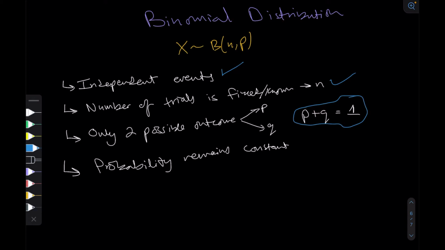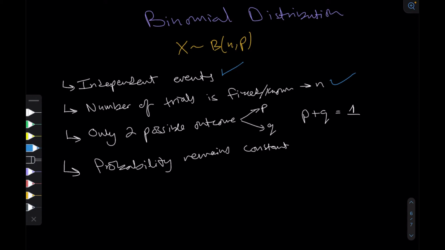P is the probability of success, Q is the probability of failure, and since these are the only two possibilities, if you add them up, you get 1, because 1 means there's a 100% probability that this will happen, and these are the only two outcomes. Out of these two outcomes, surely whatever you get will be out of these two. So P plus Q equals 1.